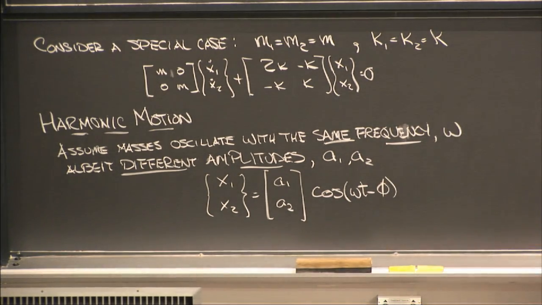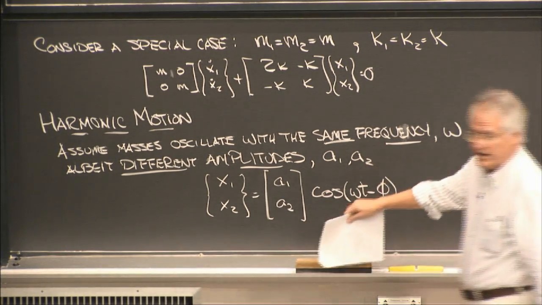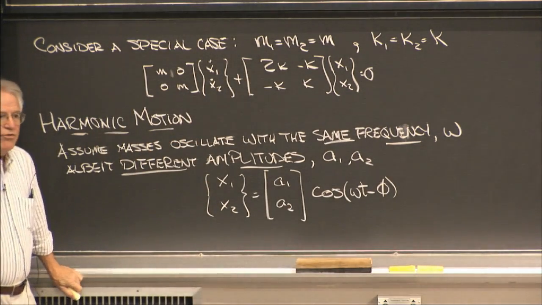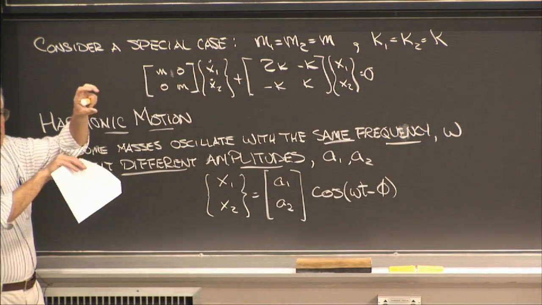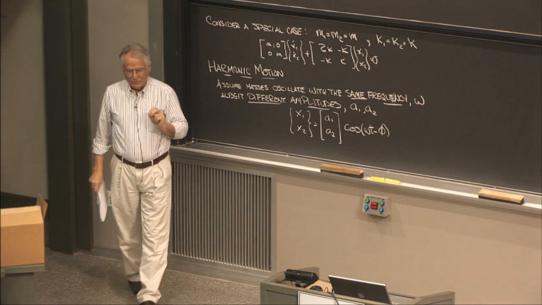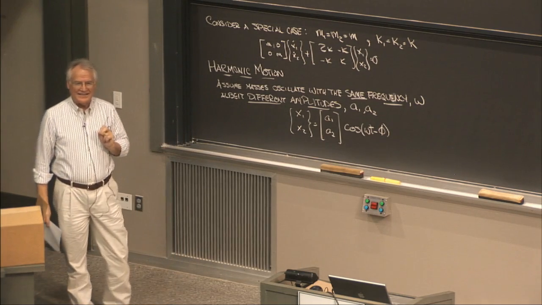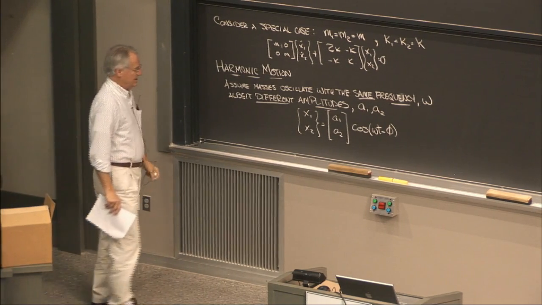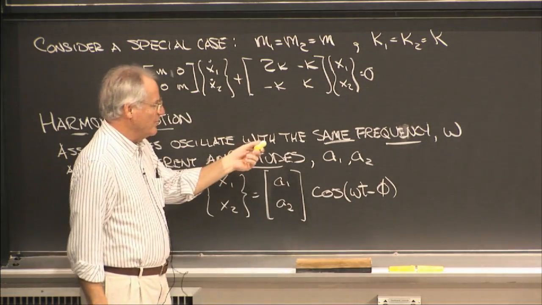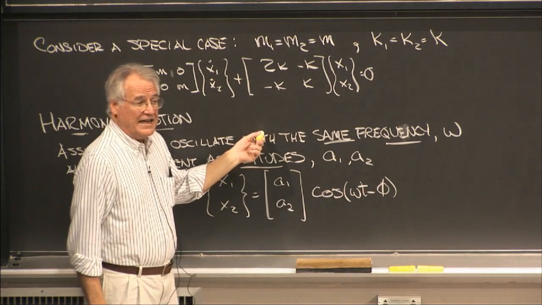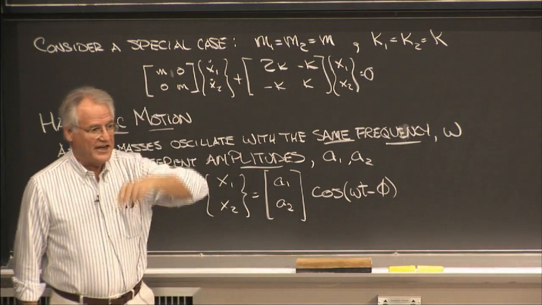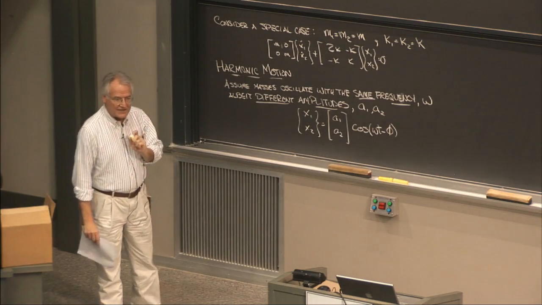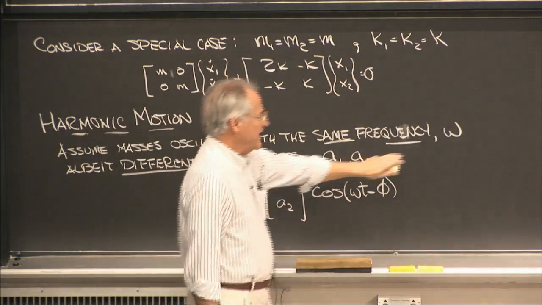Basically, the situation here is that we're assuming that both of these masses move. I wouldn't call it exactly together. They're not in complete synchrony, as you'll see here in a moment. But they are going through a sinusoidal motion, and it is an oscillation at the same frequency.